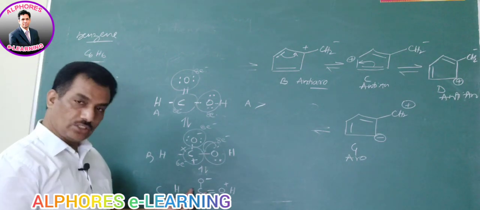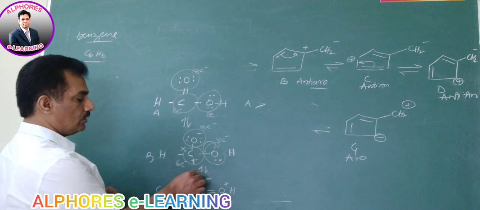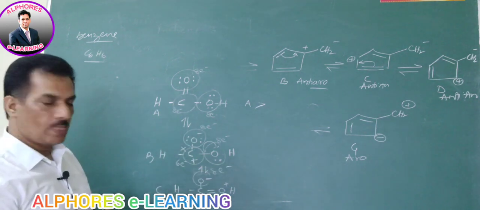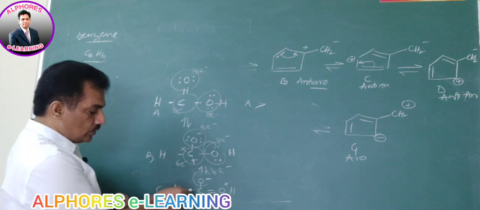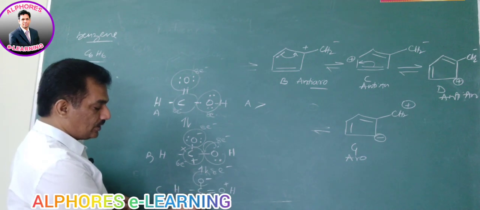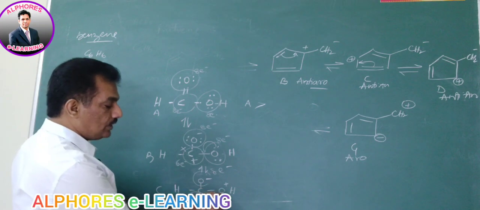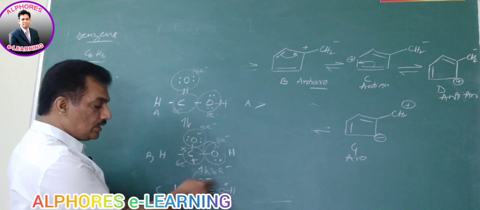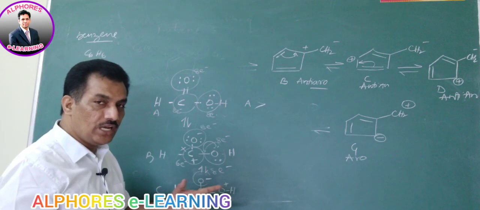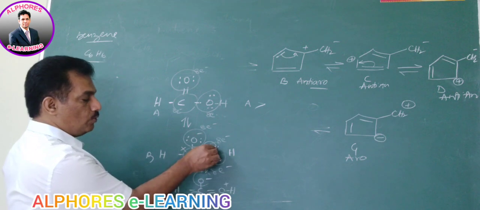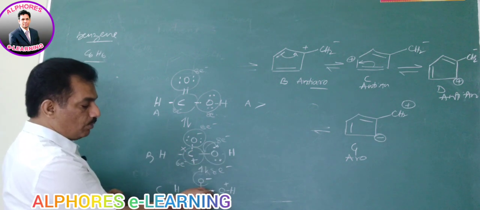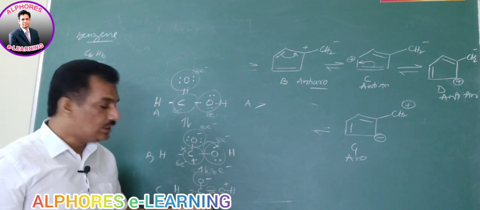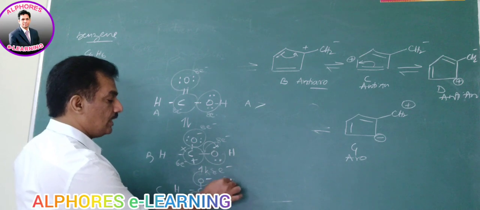Now let us go for this structure. In this case, this oxygen has 8 electrons as usual, and this one also has an 8 electron structure. And in this carbon, 2 electrons, 2 electrons, 2 plus 2, 8 electron structure is there. And this oxygen has 2 plus 2, even after donating the lone pair. It has not permanently shifted the electrons. Just this lone pair now appears as the bond pair. That's all. So with that one, 2, 2, 4 plus 2, 6 plus 2, 8 electron structure is also there.